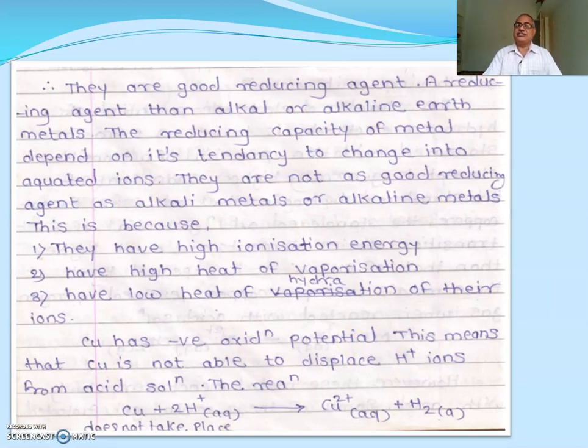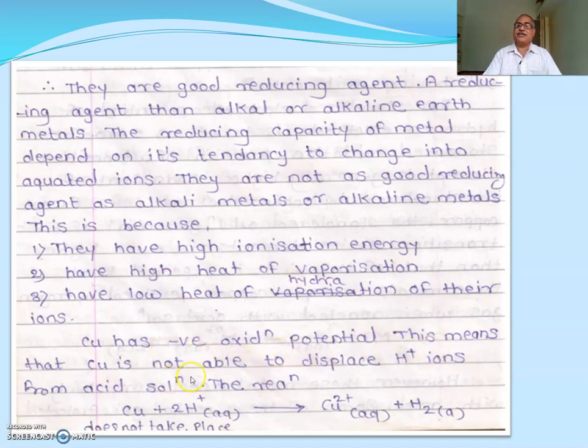Compared with alkali or alkaline earth metals, the reducing capacity of metals depends on their tendency to change into aquated ions, and the transition metals are not as good reducing agents as alkali metals or alkaline earth metals. Why? Because they have a high ionization energy, a high heat of vaporization, and a low heat of hydration of their ions. And copper has a negative oxidation potential.